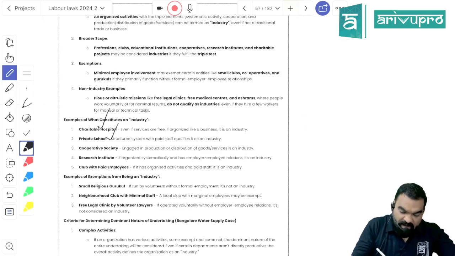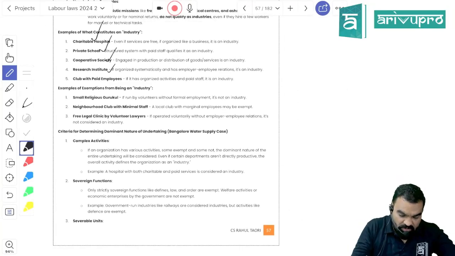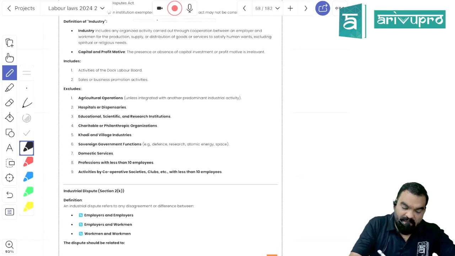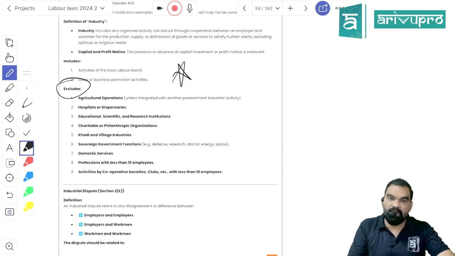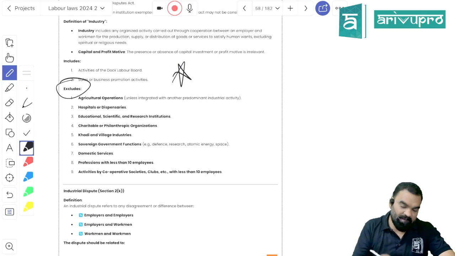Charitable hospital, private school, cooperative society, research institute, these will come under the definition of what? Industry. Got my point? But they have given certain express exclusions, things that would not come under the definition of industry. And as they are not coming under the definition of industry, their disputes cannot be resolved under this Act.